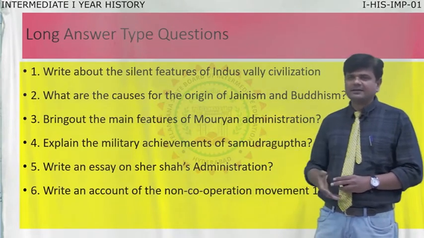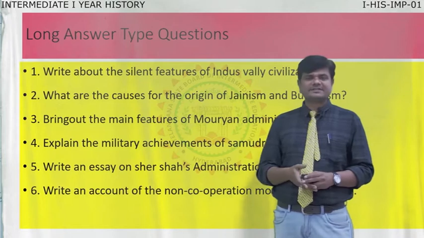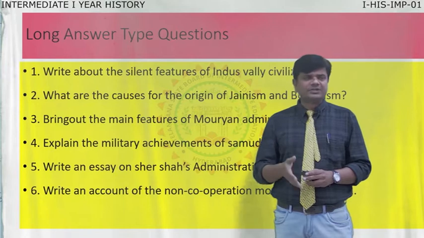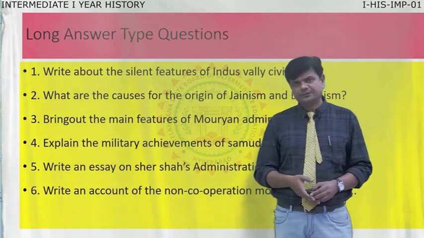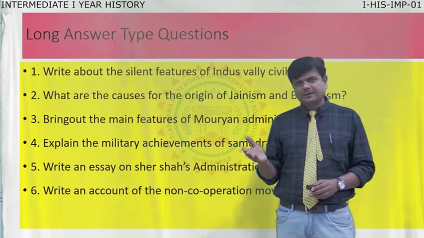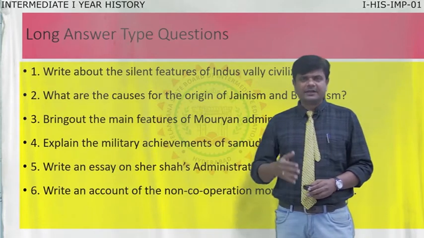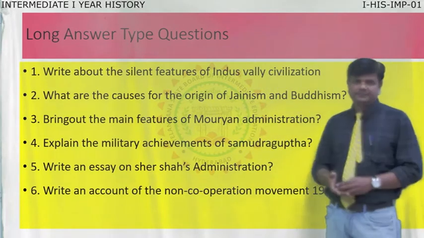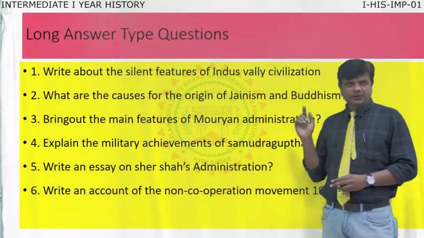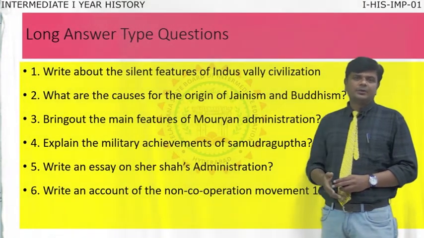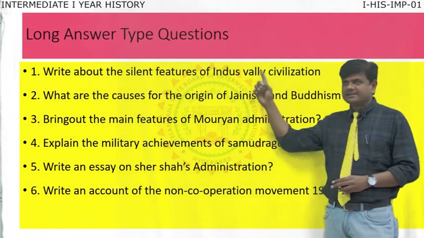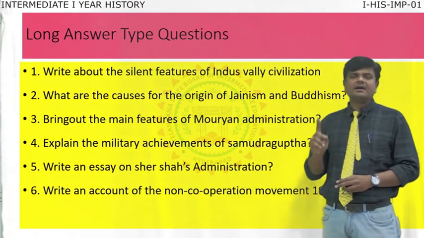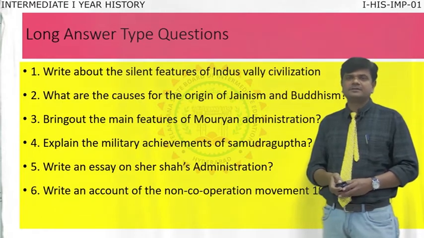Moving to the sixth one, that is the non-cooperation movement, which was started by Mahatma Gandhi during the Indian freedom struggle, from 1920 and ended in 1922. So, what programs did Mahatma Gandhi inculcate during this movement? So, a total of 6 long questions are there. Out of 6, you choose only 3 to write in the answer booklet, and each question carries 10 marks, total 30 marks. From these long answer type questions you are going to get.